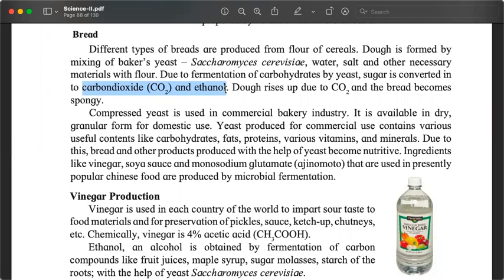And because of this release of carbon dioxide, which is gas, it tries to go out. When it is trying to go out, it makes the dough rise. If we are going through a crowd, we move ahead by pushing, right? So that carbon dioxide is also doing the same thing. And in that process, the dough rises. Also, the bread becomes spongy. Carbon dioxide was part of the substance. It is going out. Jagah khali reh gaya. The holes that we see.